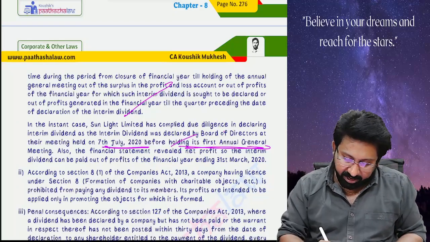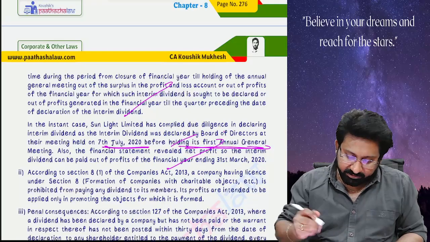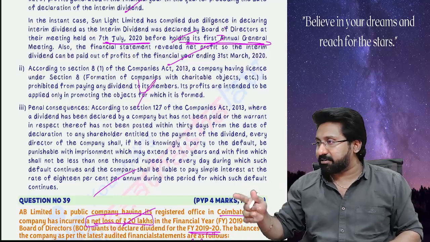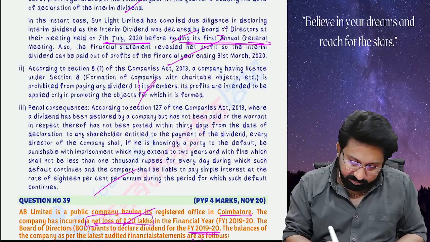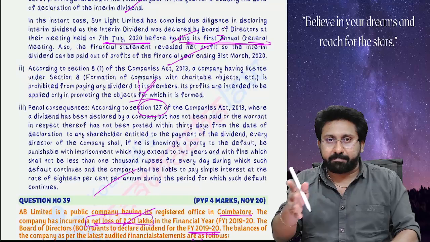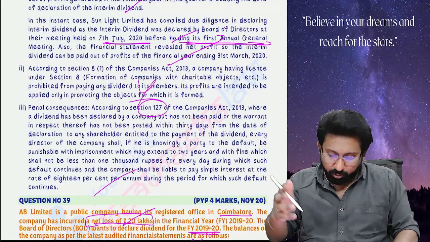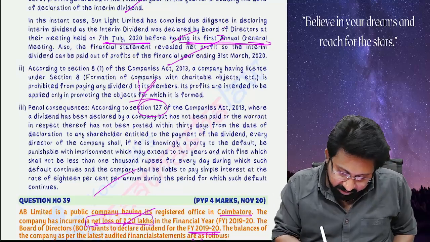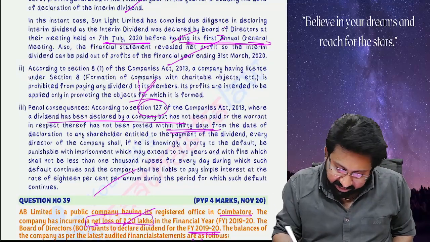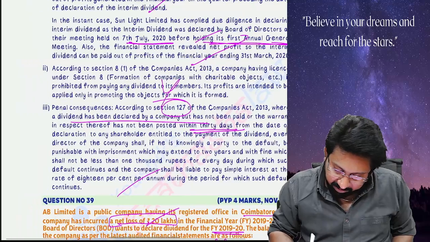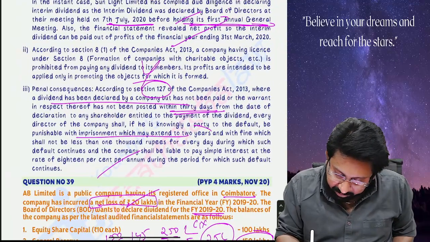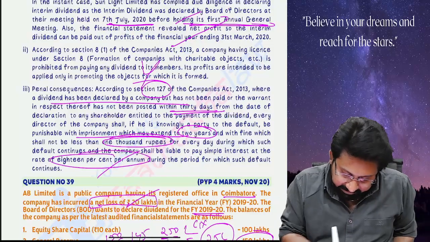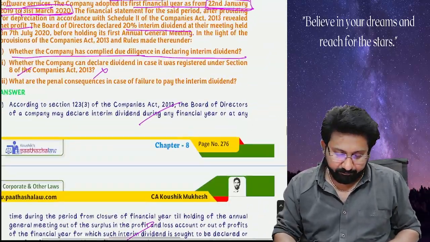Also, the financial statement revealed net profit, and dividend can be paid out of profits of the financial year. Section 8 company is prohibited. Penal consequences, just write down: if dividend is not paid, what is the penalty? Section 127 has to be referred. I told you, 18%, 1000 rupees per day of default and 2 years of imprisonment. If you want, you can see here. See, if dividend warrants are not paid within 30 days, then every director of the company who is knowingly a party, imprisonment 2 years, fine not less than 1000 for every day of default, 18% simple interest. That's what you need to write.